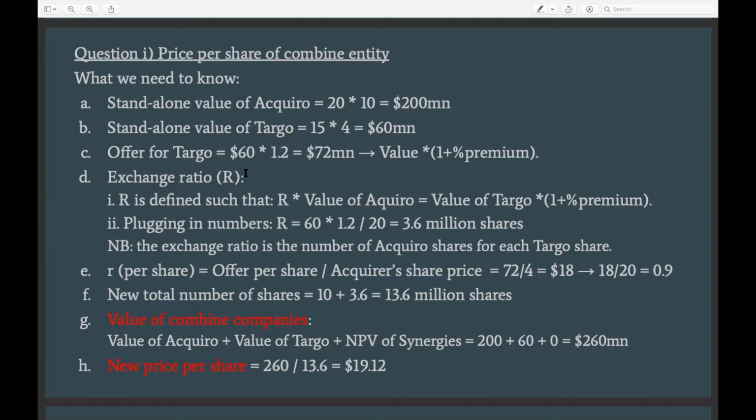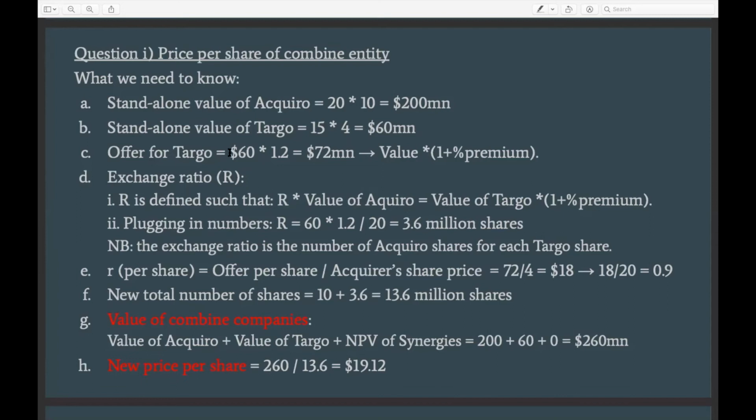Then once we know the standalone value of the acquirer and of Darboe, we can calculate the merger consideration, which is the price that is going to be paid for Darboe.